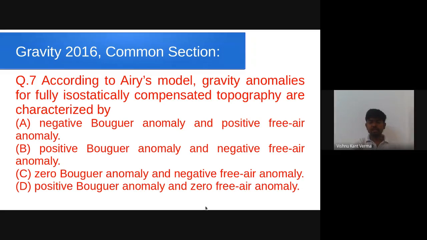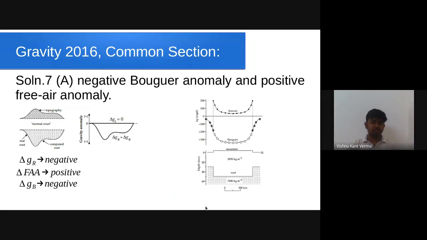For solving this question, I will be referring you to the two figures in the book by William Lowrie. These are figure number 2.44 and 2.57. Consider there is a topography below which we are having a normal crustal depth, and this is the root of that topography. And if this is fully isostatically compensated, we will be having the delta GI value equal to 0. No isostatic anomaly, fully compensated.